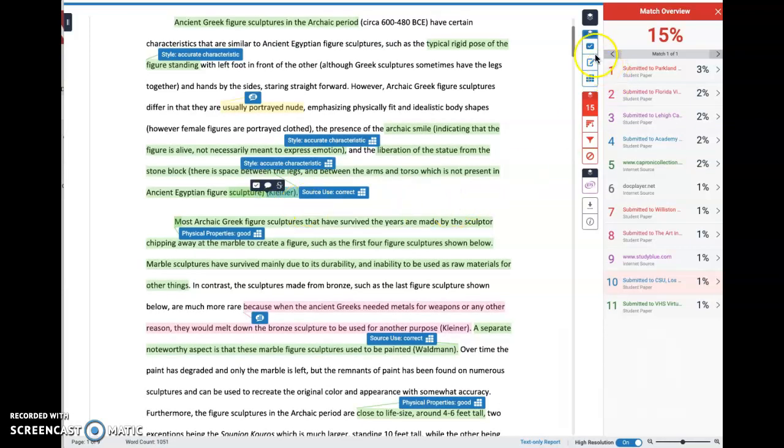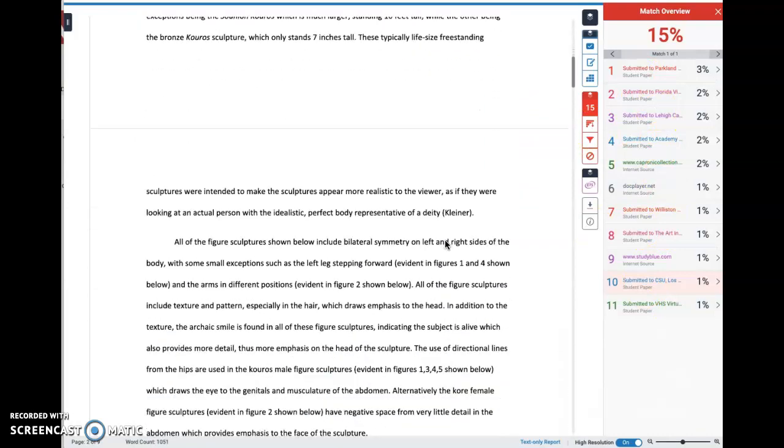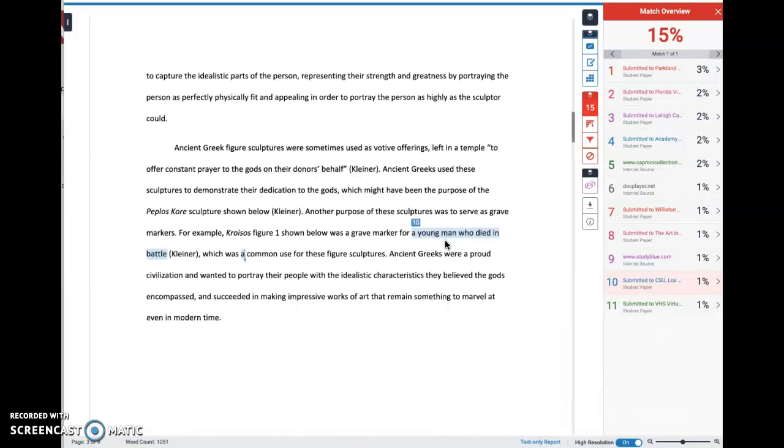We can tell that this part here tells us that whatever came before is a paraphrase. So it comes from that source, but this person has not quoted. I can tell they haven't quoted because it's not showing up in quotation marks, and also we're not seeing it on this match overview. I'm going to scroll down to where we do get a match on this particular one.